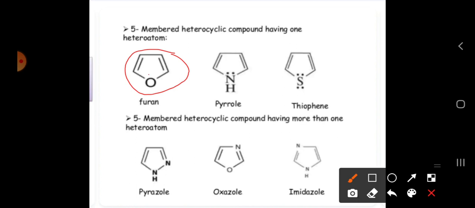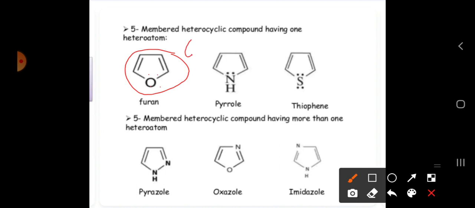So for each atom there will be a lone pair of electrons. So how can we say it is aromatic? See here, 4 pi electrons, and oxygen is having a lone pair of electrons. Because of the lone pair of electrons it will participate in the bond formation, resonance structures. So because of that reason, we can say it is aromatic.